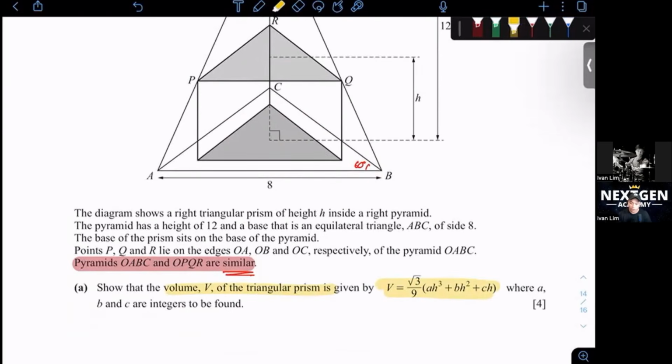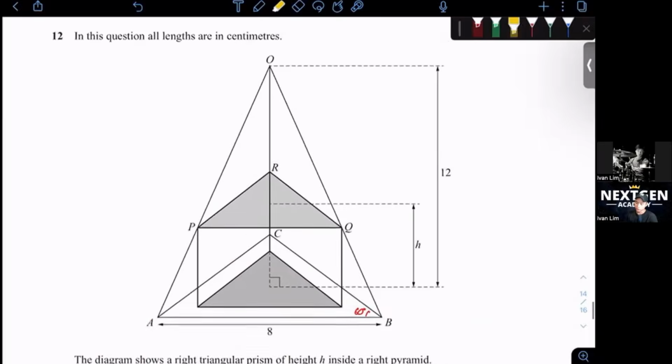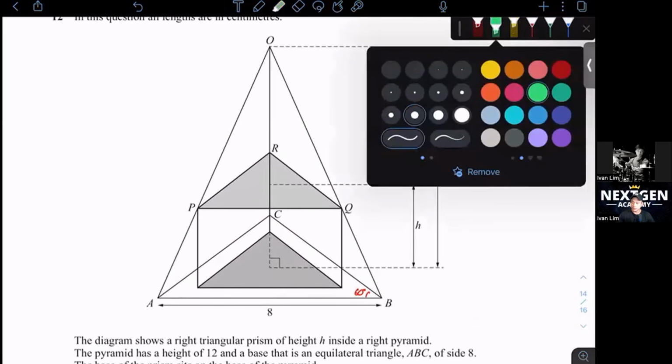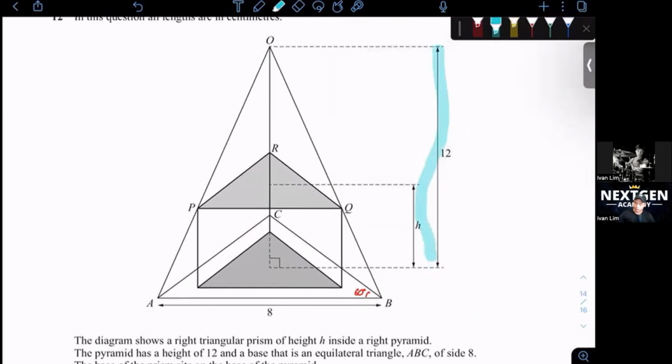But I'll jump straight into it. One of the things you all have to really focus on is that they say OABC and OPQR are similar. So there are some things they have given to us already. The entire height of the right pyramid is 12. We know down here is h.